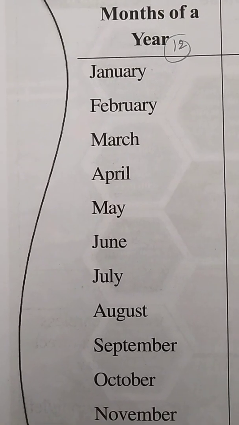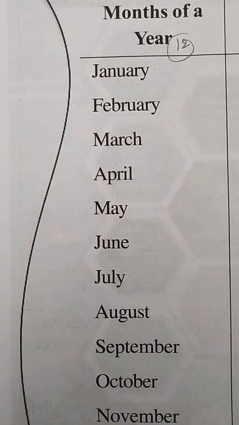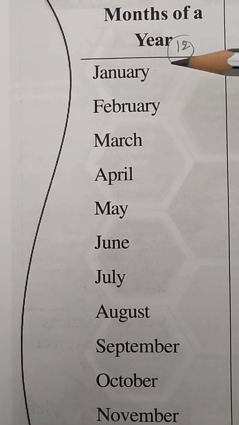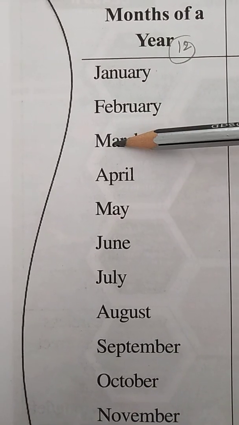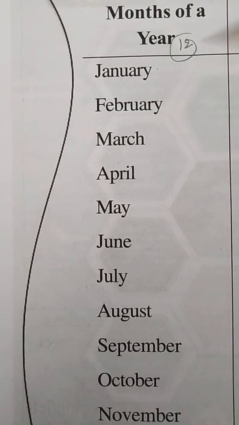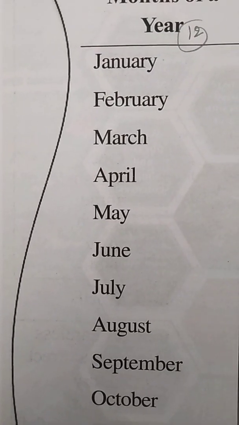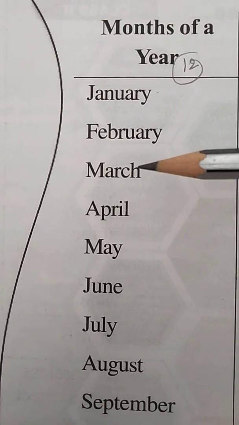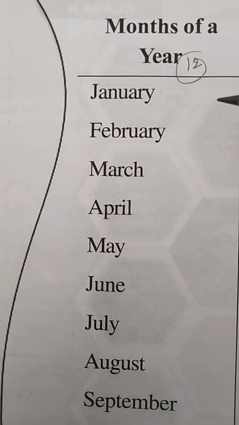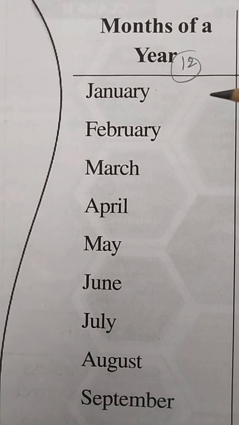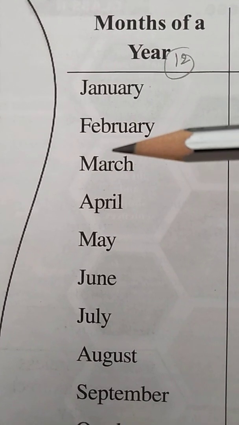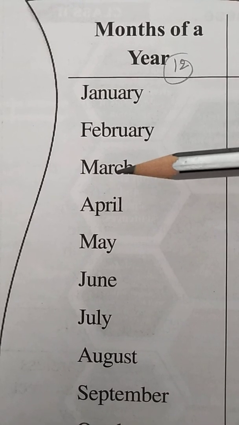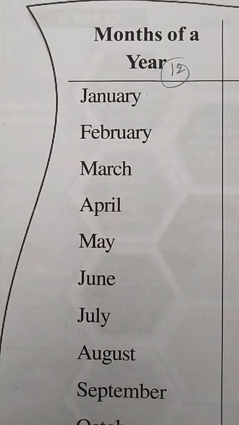Okay, and it is called the second month of the year. Next we are going to see the third month of the year. What is the third month of the year, children? Yes, March. The spelling of March is M-A-R-C-H. So what do we celebrate in the March month, children? The festival of colors. Which festival is that? Holi. Very good. So we celebrate Holi in the month of March.